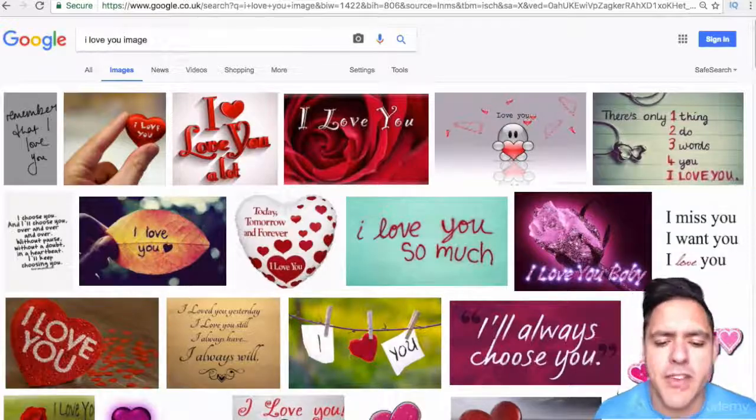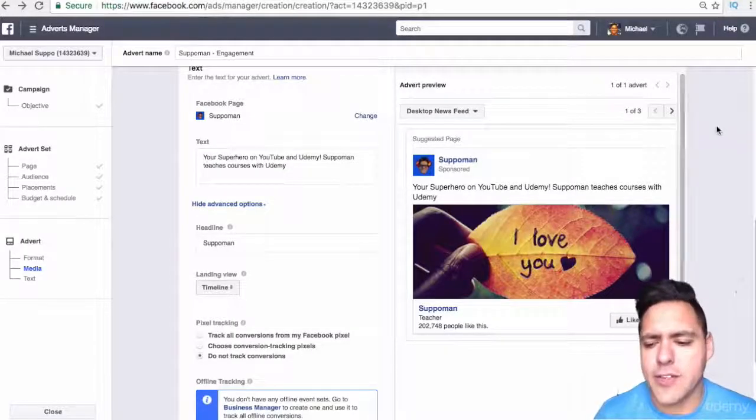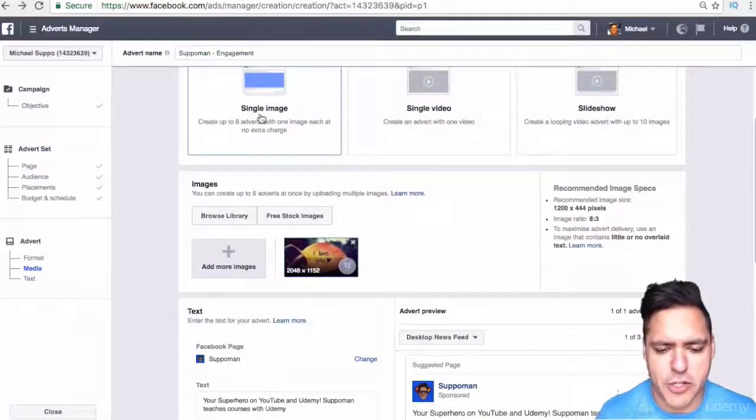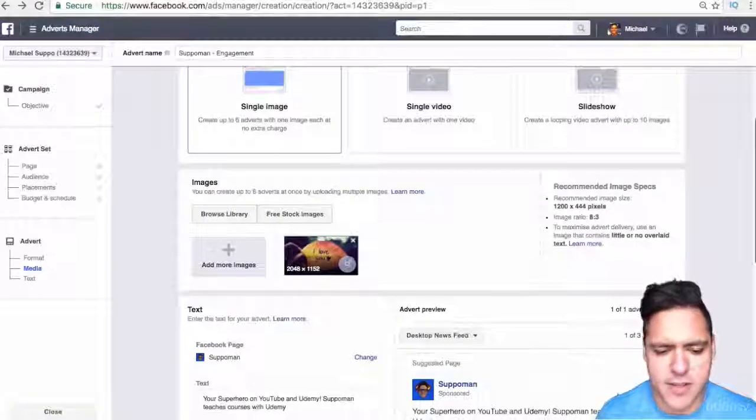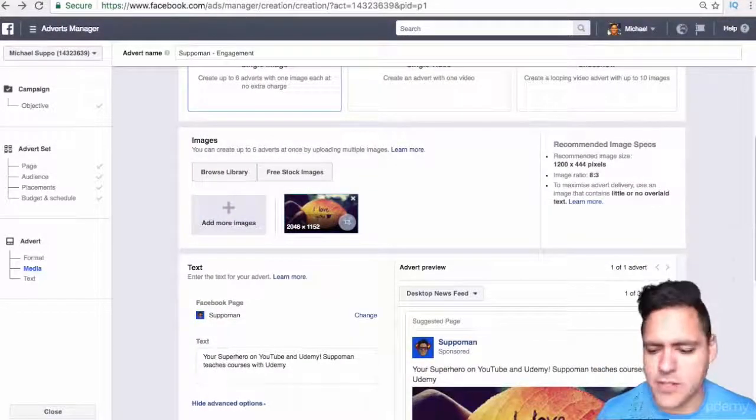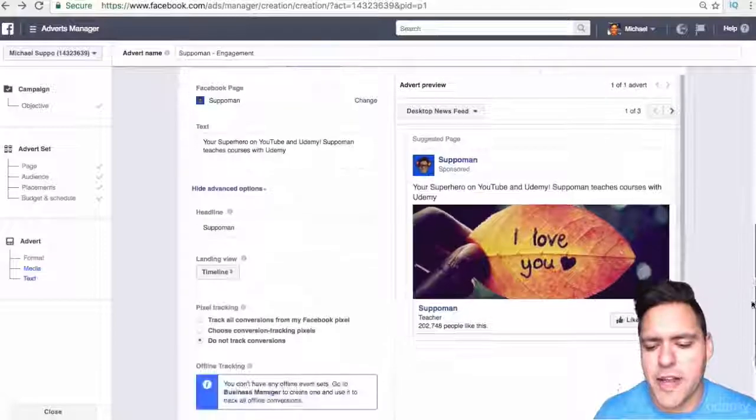So you've got to be using a very, very similar image, if not the image itself. So you click it, you save it, and then you upload it to your image library, which you just do simply through single image and then add more images. Okay, so now we've got our image.